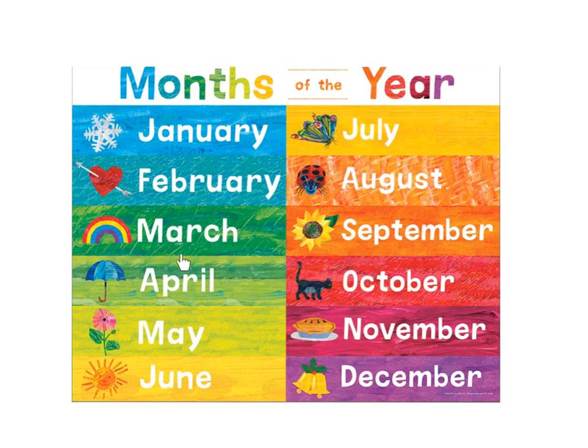January, February, March, and April, May, June, July, and August, September, October, November, December. Those are the months of the year.